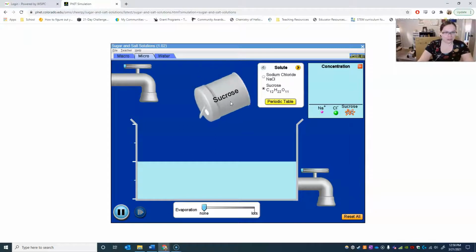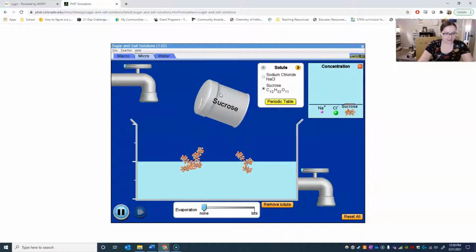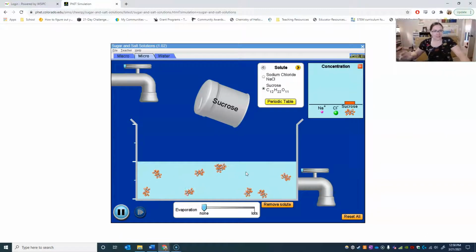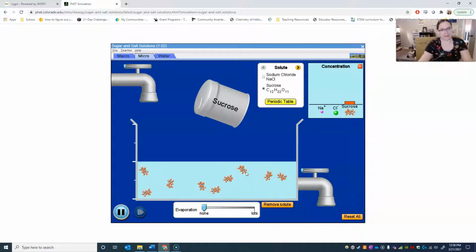Second one is sucrose. So add this one and let's see what happens. Okay, so something broke down because these definitely broke into smaller pieces. But you can look at this key again. Is it the ions or is it something bigger? So this broke down into smaller pieces, but it doesn't break down all of the way. So I would write that. It also asks on that chart, is it an electrolyte or not? Remember, electrolytes are ions. And based on this table, I would say no.